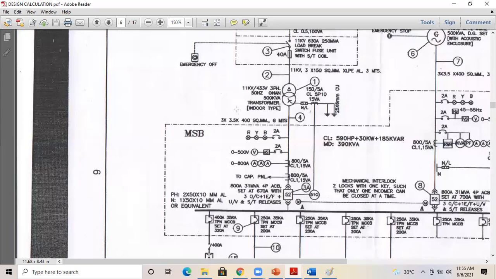Here you can see 3 into 3.5. Why 3 into 3.5? We have 3 runs, so it is better to write 3R and 3.5C, then 400 square mm. If it is A2XFY, you can mention that here also. Otherwise, they will say insufficient data, we don't know the insulation.